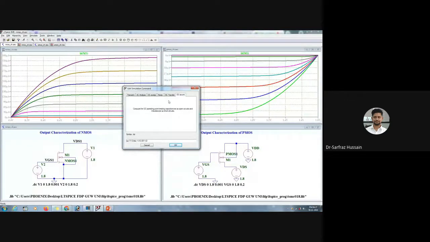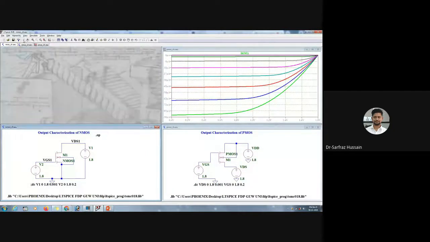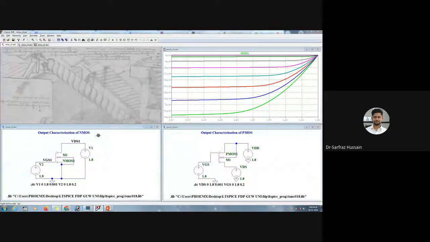You can also do the operating point. If you want to find out the operating point, you can just run dot op, and you'll get the operating point. Here you can see the operating points. You can display them over here, and you can copy these also to any text or anything. If you press Control C, you can easily copy this.